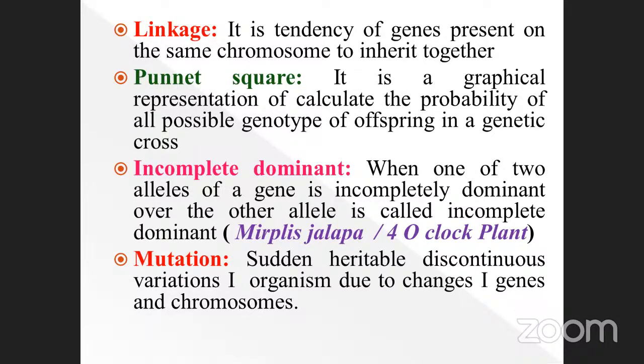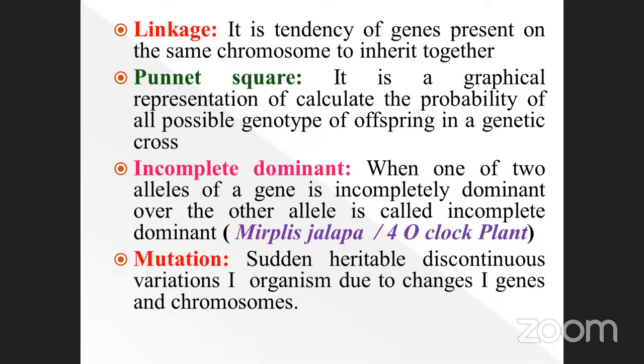Such type of crossing is called incomplete dominance. Which one is an example? Mirabilis jalapa. Note it down. This is very, very important. Incomplete dominance was also studied by one of the scientists; we will discuss that. Mirabilis jalapa is also called the 4 o'clock plant.